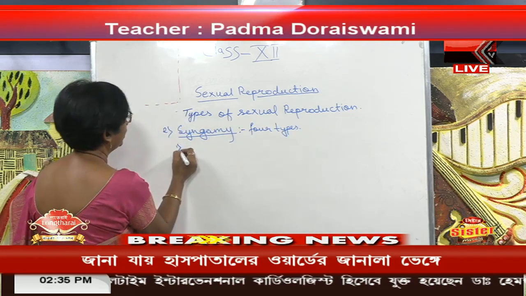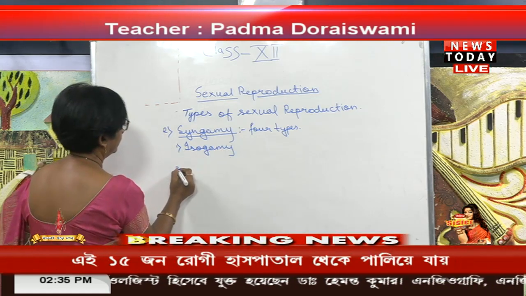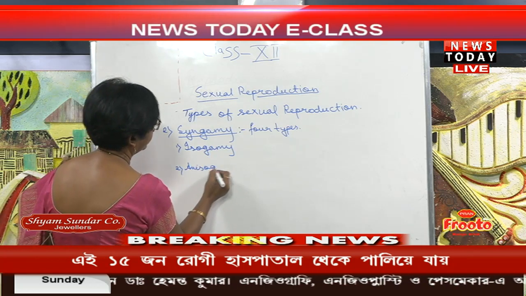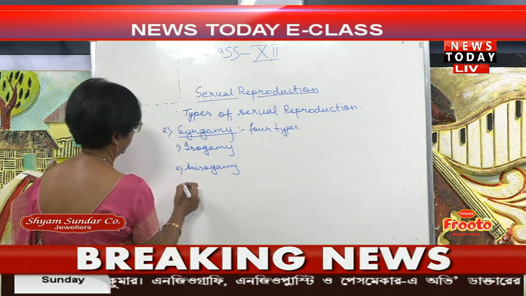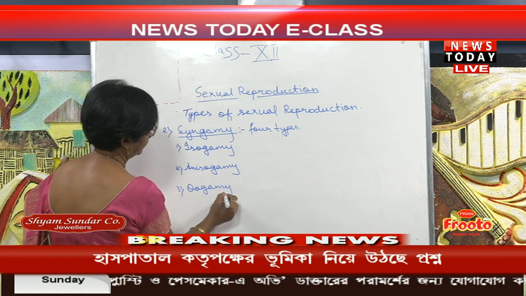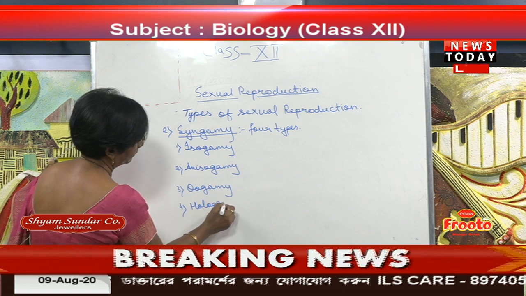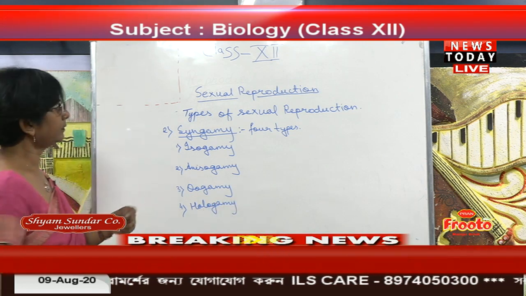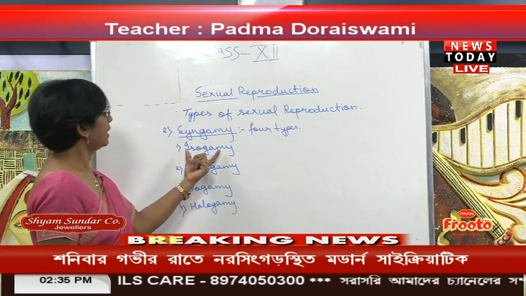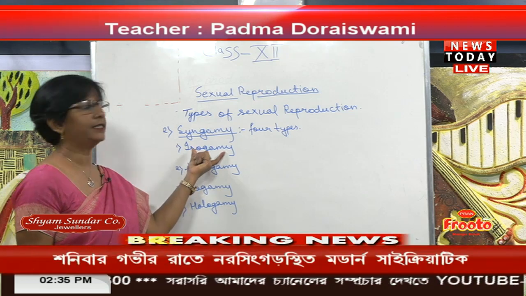One is isogamy, number 2 is anisogamy, third one is oogamy, and fourth one is hologamy. Now the first one is isogamy. In isogamy, these gametes are morphologically identical and equal in size.